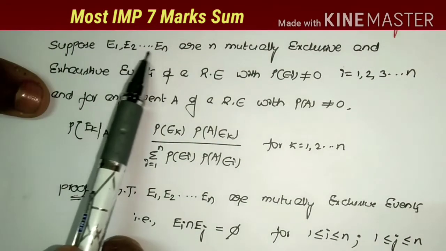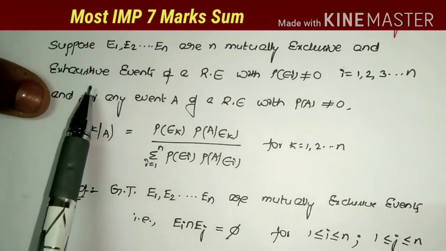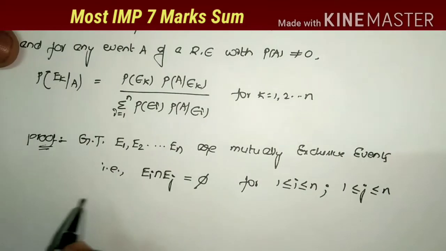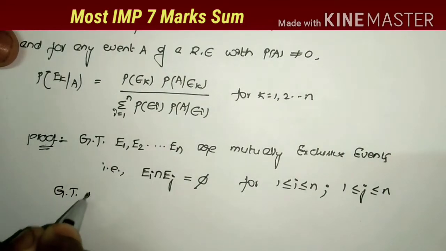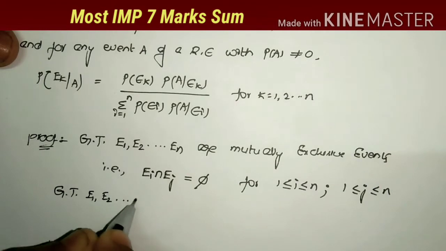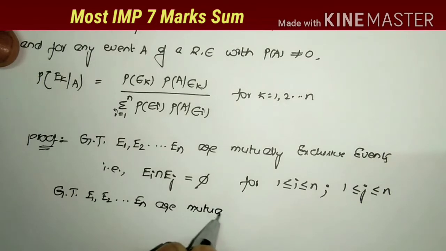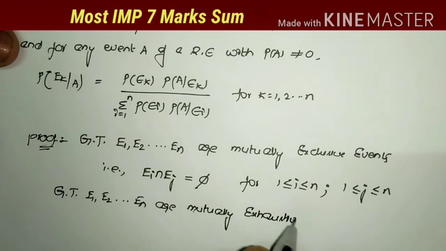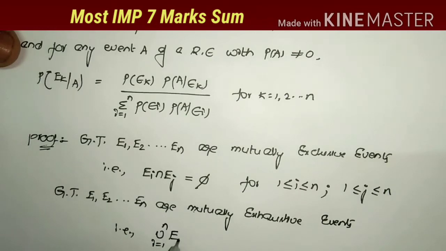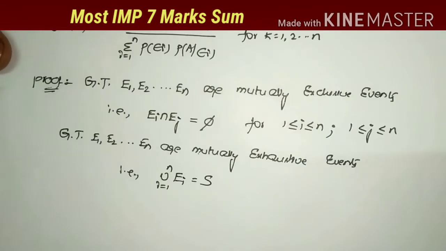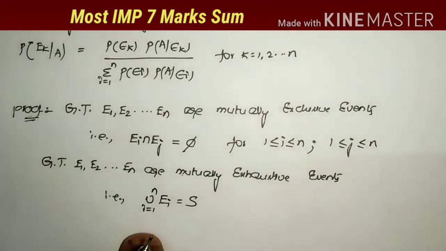What is the second point? Given that these events are mutually exhaustive events, mutually exclusive and mutually exhaustive, and the meaning of mutually exhaustive events is that the union of all these sets is equal to the sample space. That is, union i equals 1 to n of Ei is equal to S. What is your sample space? So this is the meaning of the mutually exhaustive events.